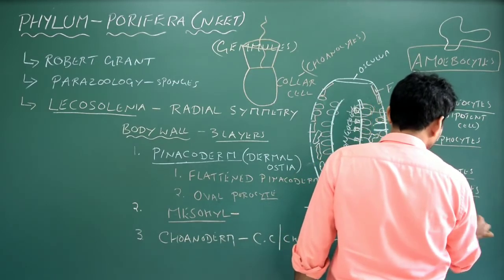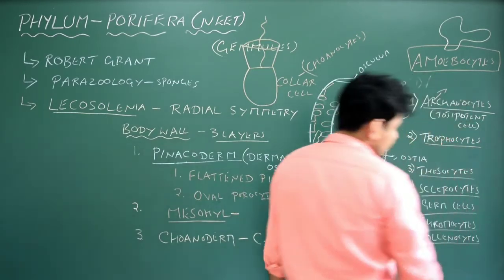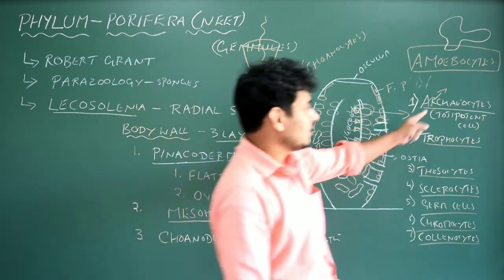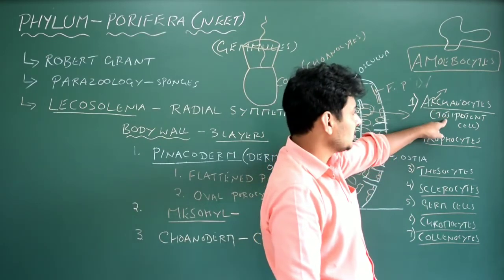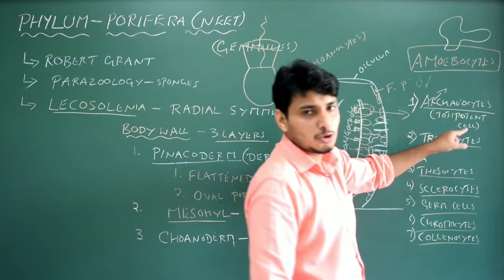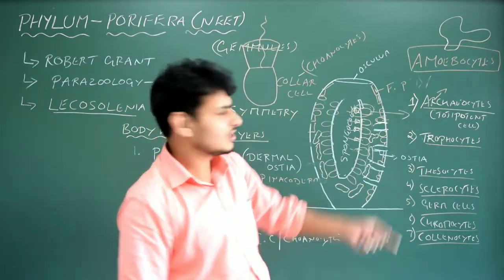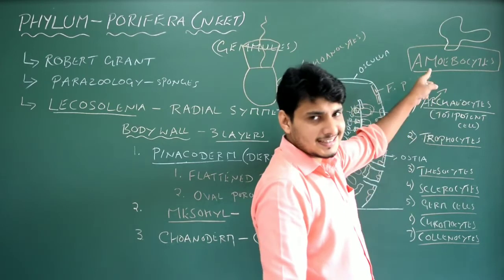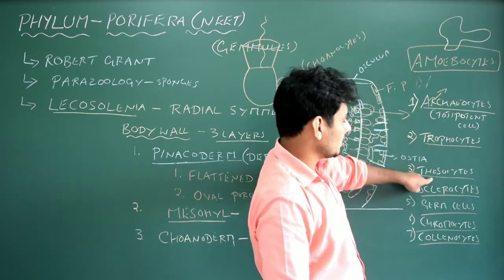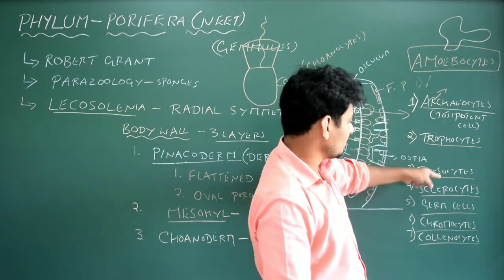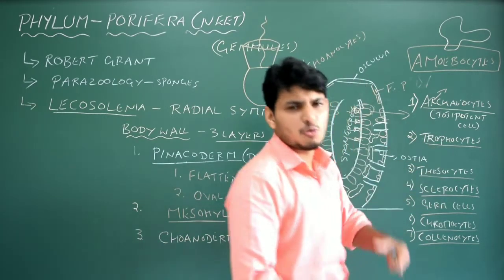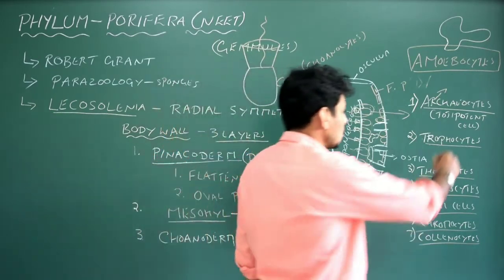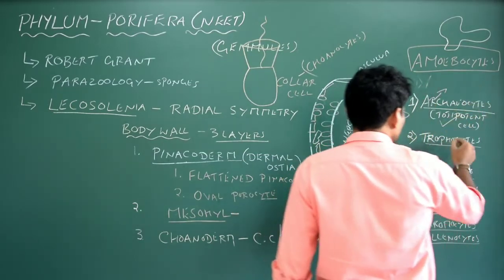So you may get a question: name the type of cell in sponges which has the ability of totipotency. That is archaeocytes. What is the meaning of totipotent? It has the ability to form trophocytes. If the sponge is damaged, there is a chance of losing trophocytes. If they are lost, archaeocytes, a type of amoebocyte, will form trophocytes, or thesiocytes, sclerocytes, any type of cells. Got it? So remember, archaeocytes are also called totipotent cells. Done. What is the meaning of trophocyte?